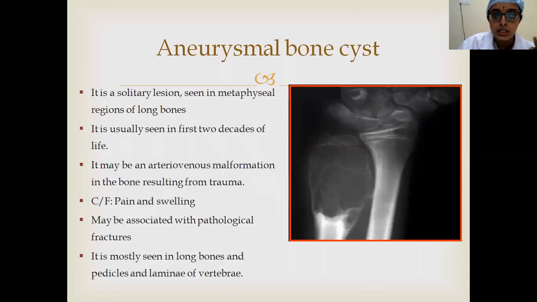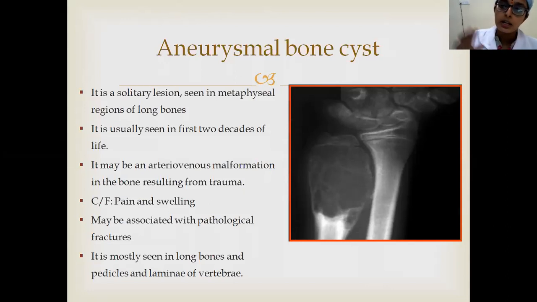It is a solitary lesion seen in the metaphyseal region, and one hypothesis for the formation of this tumor is arteriovenous malformation. This is only a hypothesis. Following some trauma, there is some arteriovenous malformation in that region which has led to the formation of aneurysmal bone cyst. Same like you have some herniation of the physeal cartilage, formation of osteochondroma, a hypothesis has been made for the origin of aneurysmal bone cyst.